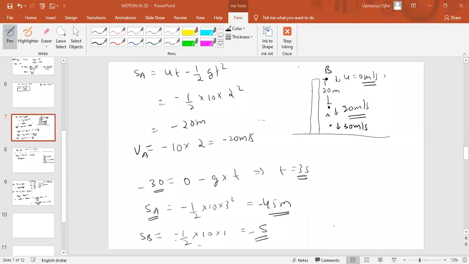Minus because we have taken the origin at the top. Okay, fine. You can use that method also, you'll get the answer. Okay, answer is 40 meter. Origin we have taken this point B as origin, means top as origin.